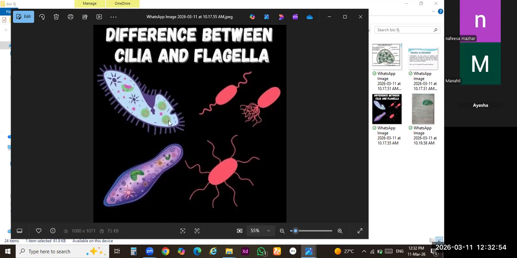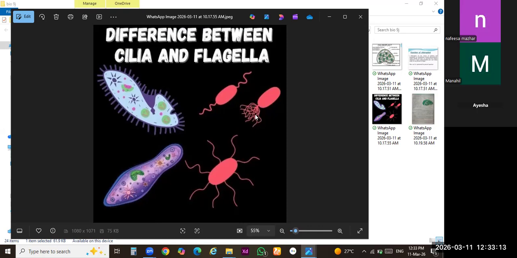These are unicellular organisms. This is the structure of paramecium and this is the structure of bacteria. There are three types of bacteria. You can see there are two flagella. This structure is known as flagella. There are two flagella on both poles.